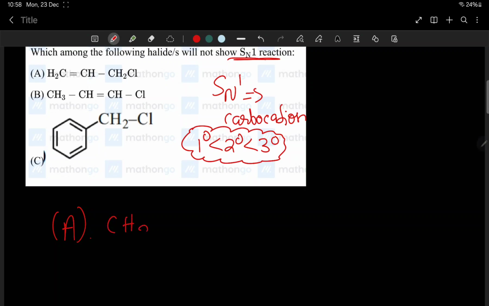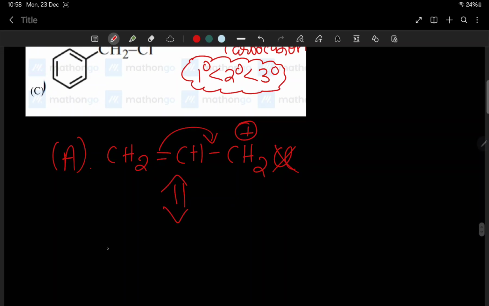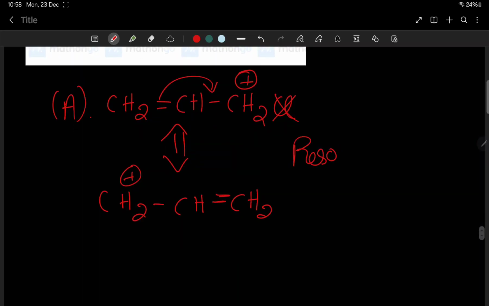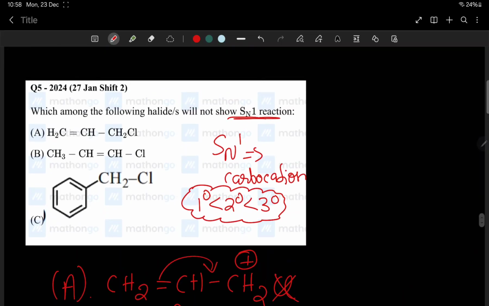First one, CH2 double bond CH2 Cl. Cl is going, plus charge. Here the carbocation, is it stable? Yes, resonance. Here we are having resonance, CH2 CH. Yes, very important. Here it has resonance stabilization. So hence this is stable. Which of the following will not show SN1? So this is not the answer. It will show.